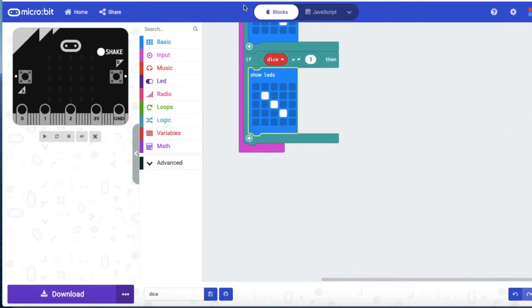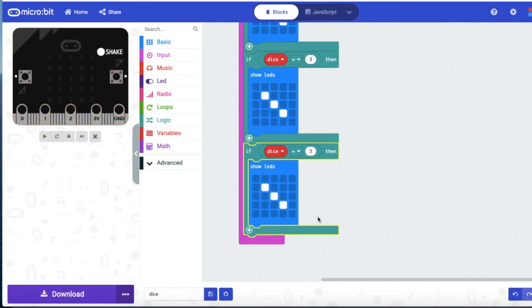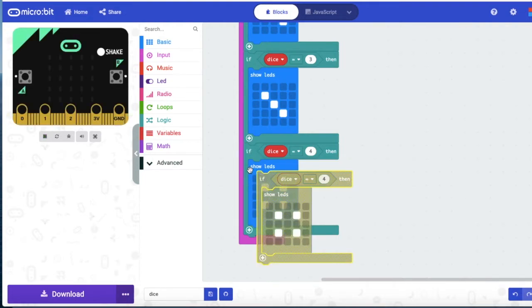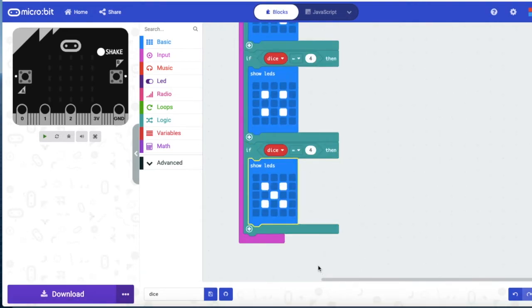Now let's make dice 4. Now we put it here and let's make 4. Let's take all of this out. Put one here, one here, one here, and one here. The next is 5. Then we do this, another extra dot. Now we have to change the things. Now we do the same thing with 6.